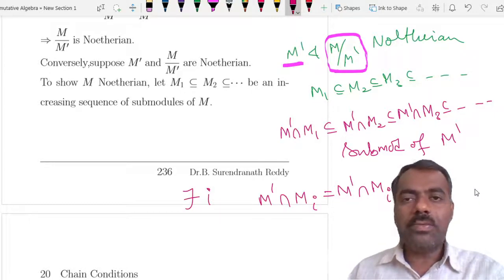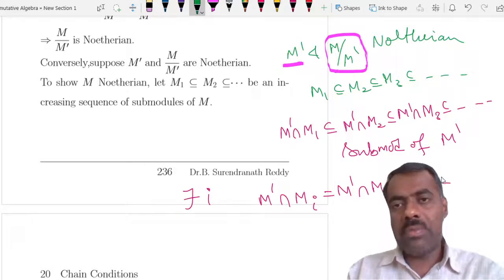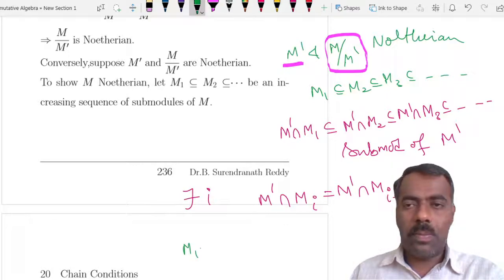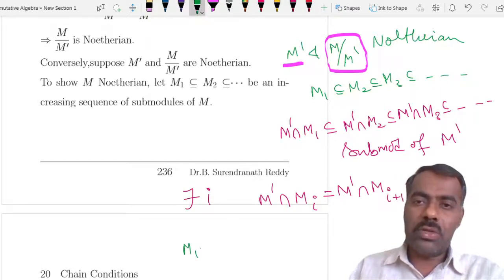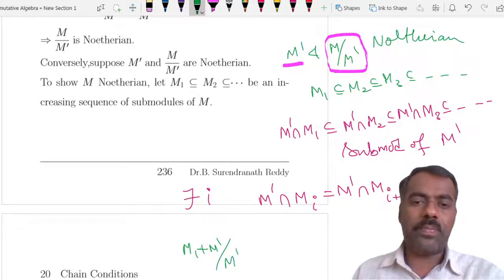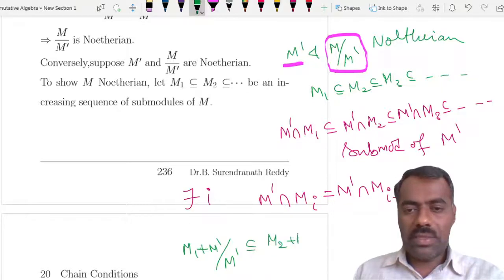Similarly, now how do we get this for m modulo m prime? So you take m1, okay, then somehow you should go here, so that you take m1 plus m prime modulo m prime, okay? Then clearly this one is contained in m2 plus m prime modulo m prime, and so on.